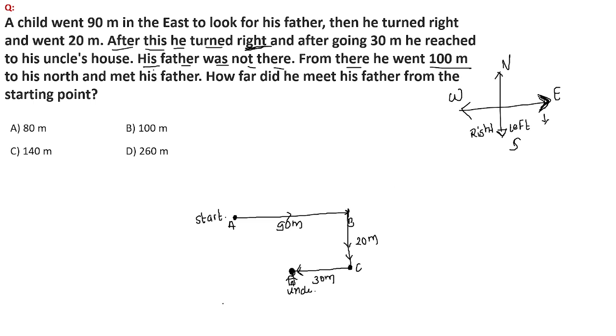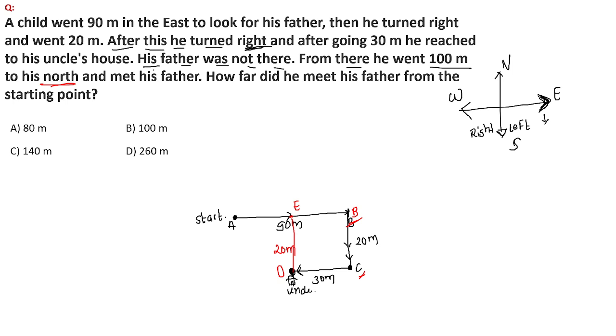Now from his uncle's house, his father was not there. So he simply went in the north direction to meet his father. And how much did he cross? He crossed almost 100 meters. So from here to here, the distance is how much? If the distance from B to point C is 20 meters, then this distance will also be 20 meters, from uncle's house D to point E.